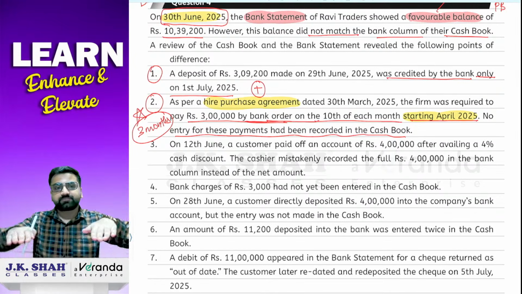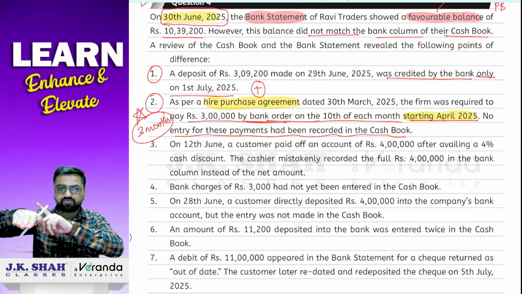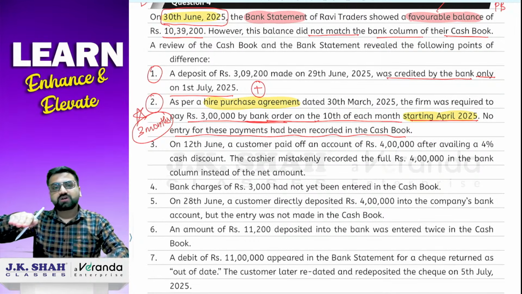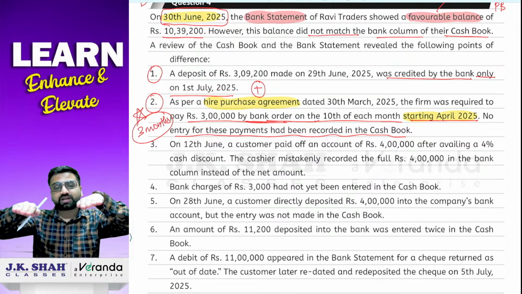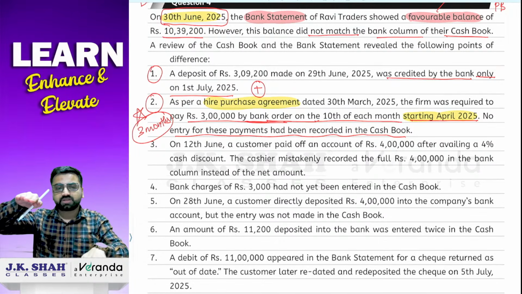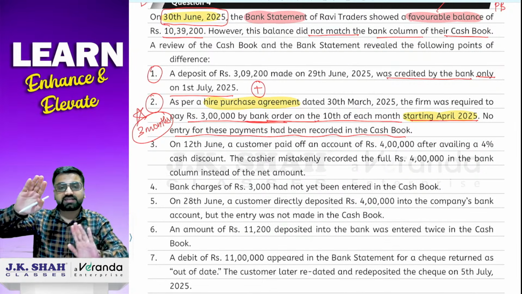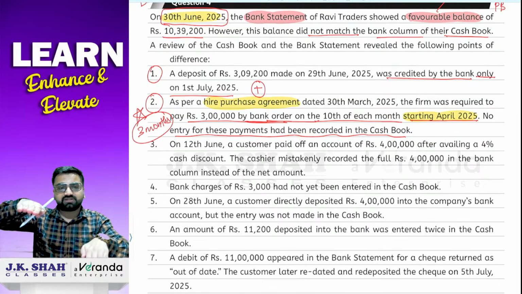Passbook, cash book. Okay. Now our boss is what? Cash book है. Cash book ने record नहीं किया, which means cash book will be on its same place. Now if we talk about passbook, passbook में पैसा डेबिट हो रहा है. डेबिट होने का मतलब है बैंक का बैलेंस कम हो रहा है. So bank will be here. Okay. Now the rule is what? Boss जो करता है वो हम करेंगे. So boss is here, we are here. So to maintain that same level, we just have to do what?